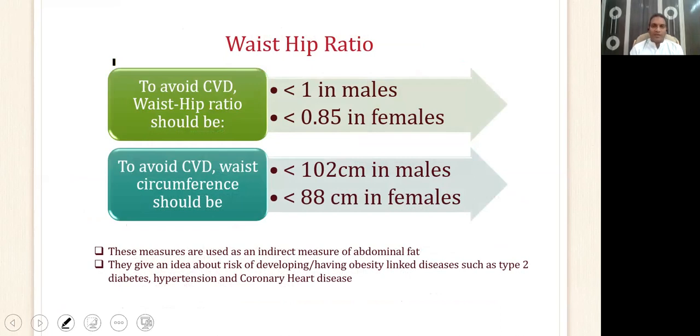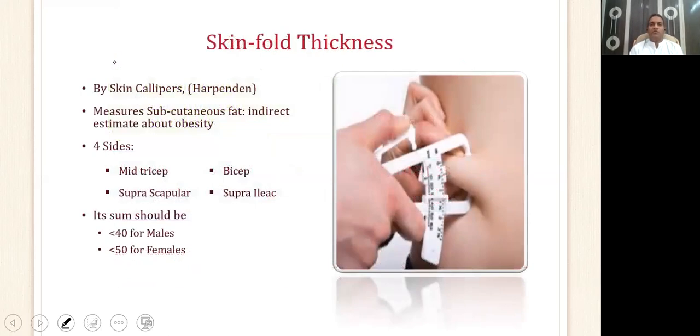And just like BMI, it also tells you about the future risk of developing diabetes, cardiovascular diseases, and hypertension. Another popular anthropometric measure used in adults is skin fold thickness. Now, we use a special instrument called Harpenden caliper for measuring the skin fold thickness.